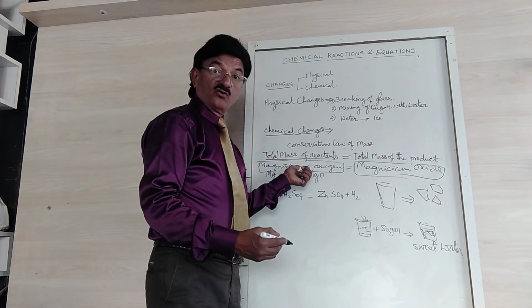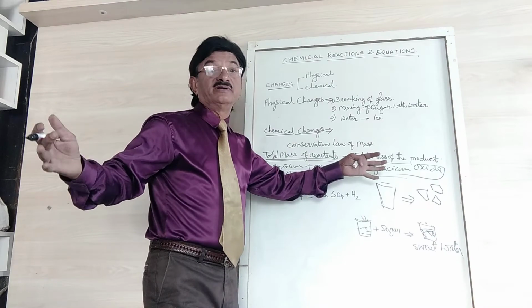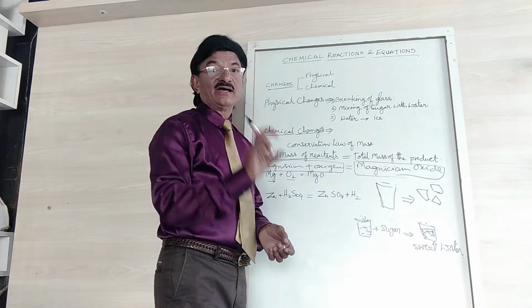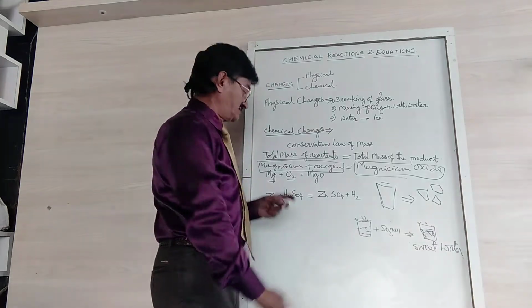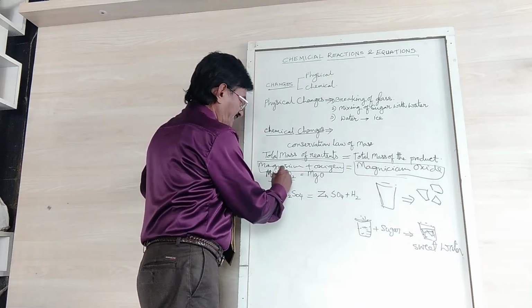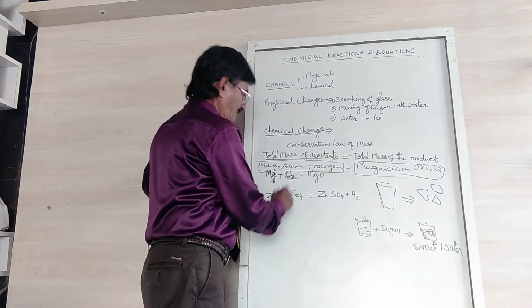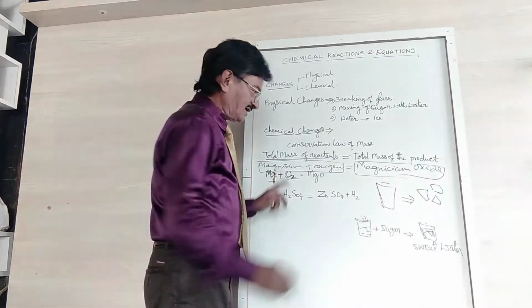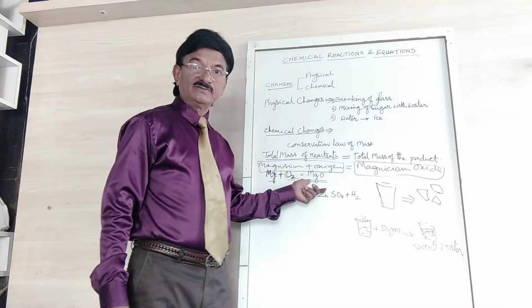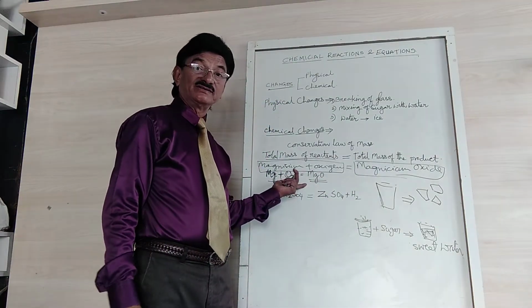But if you go on writing like this, it will become a big thing. So that's why what we do is we take their symbols like this: magnesium, Mg, plus O2. Got it? So now magnesium oxide. It has become magnesium oxide. So this is the equation.